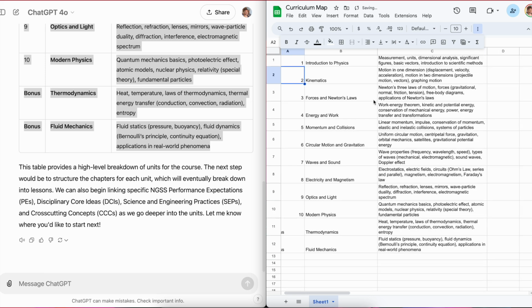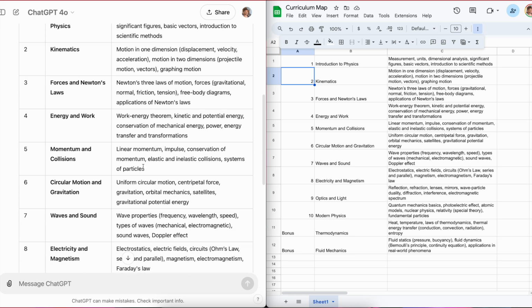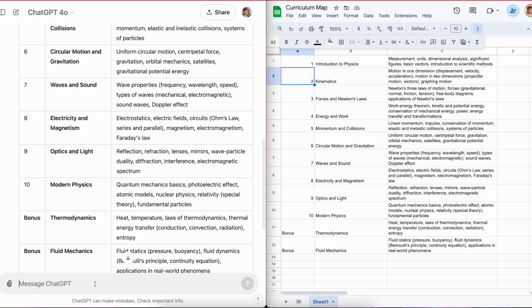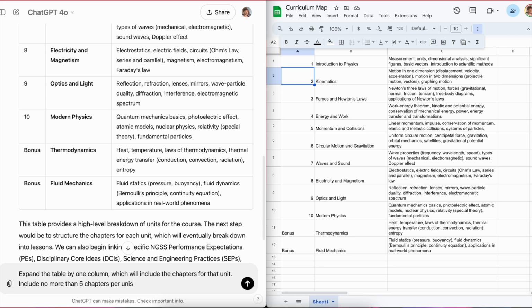Now, remember, I can add the headers later, I didn't copy those in. We said that we want to also include the lessons, so it can get overworked. Now, I think this would actually do a really good job of adding the lessons in this table. So I'm saying, expand the table by 1 column, which will include the chapters, because that is actually what I said for the breakdown. Chapters for that unit include no more than 3, let's say 5 chapters per unit.